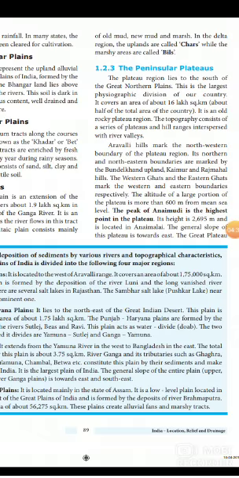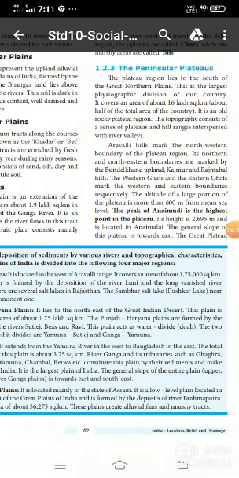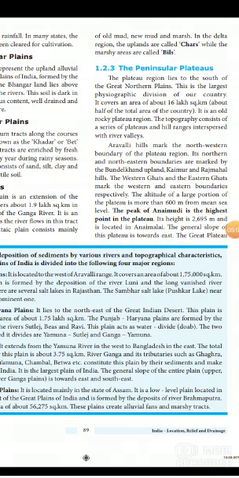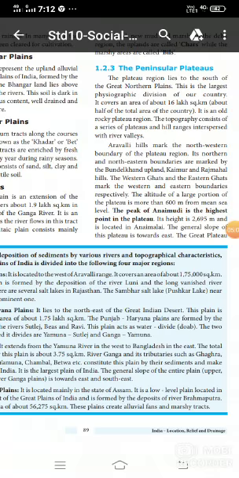The Peninsular Plateau is an old rocky plateau region. The topography consists of a series of plateaus and hill ranges interspersed with river valleys. Topography means the features of a place. So this region consists of a series of different types of plateaus and hill ranges interspersed with river valleys.